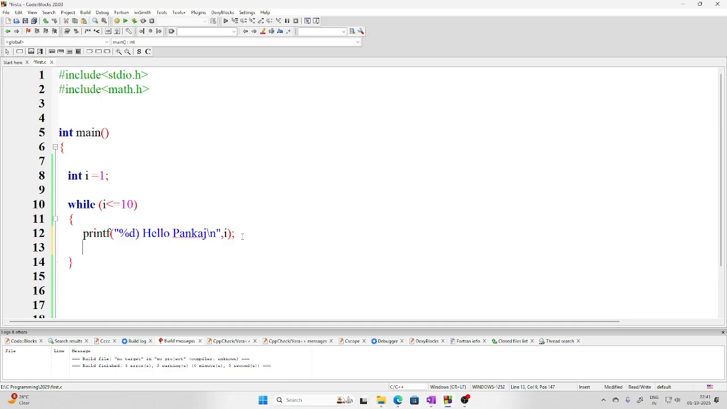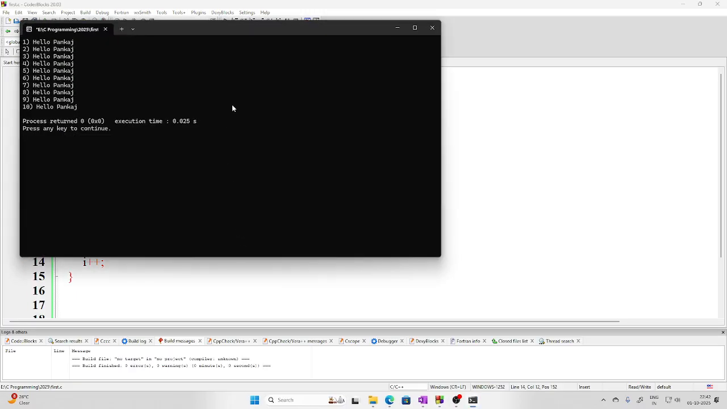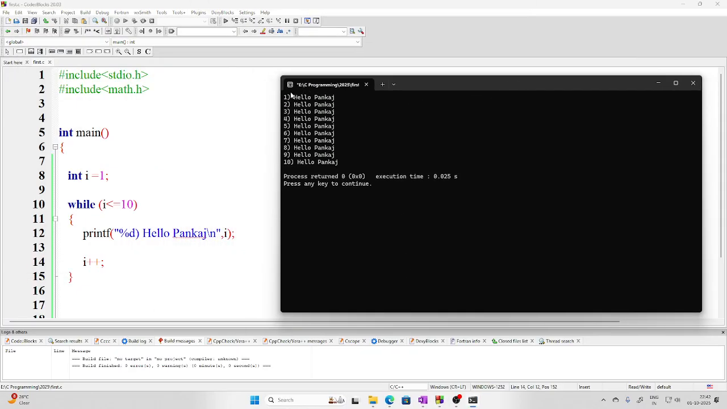So what I'll do? I have two options. Either I can say i assign i plus 1, or I can use the arithmetic assignment operator, i plus assign 1, or I can simply say i plus plus. All will do the same thing. So now if I run this program, look what will happen. 1, 2, 3, 4, 5, 6 up to 10. So 10 times it has printed.